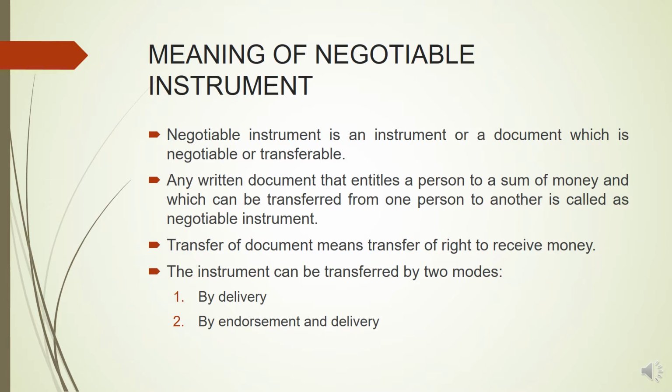So basically, on account of increase in the size of the businesses and the complexity of the businesses, a lot of money is required because money is the blood of every kind of business. So in order to fulfill the requirements of money, the negotiable instruments have originated, and these instruments are a kind of document in writing which entitles the holder of that instrument to a particular amount of money on a particular date as mentioned on that document.